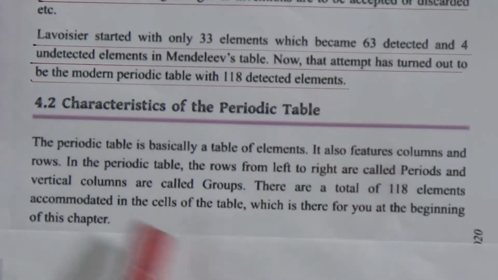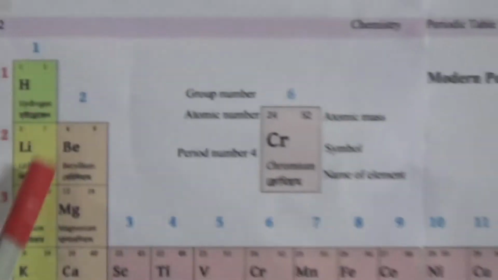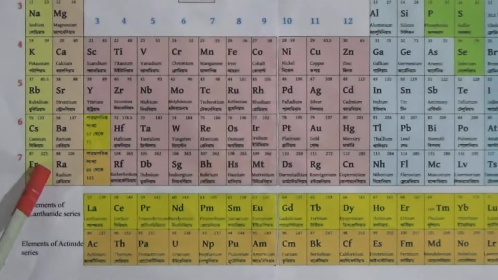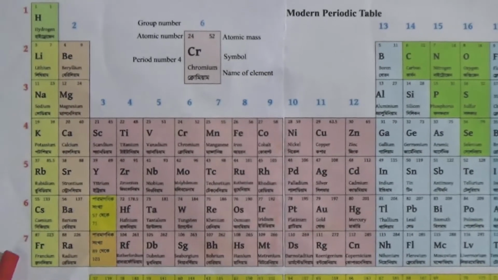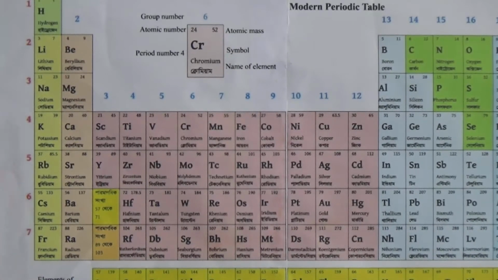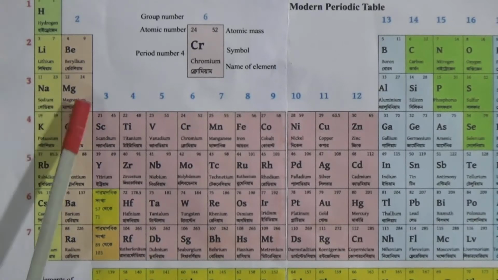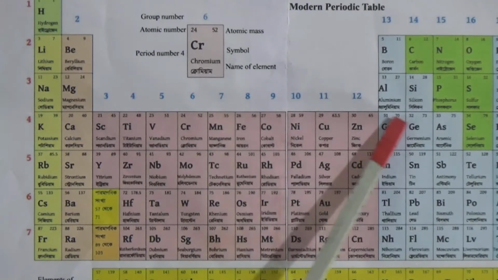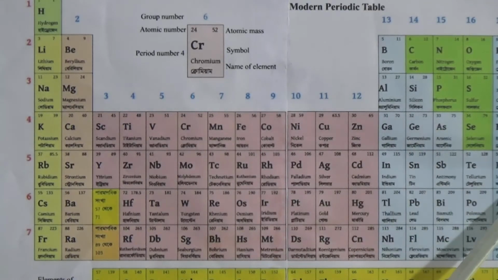Now we will discuss the periodic table. For this we have to go to the modern periodic table again. If you observe, there are 1, 2, 3, 4, 5, 6, 7 horizontal rows, and these 7 horizontal rows are known as the periods of the periodic table. There are also 1 to 18 groups.